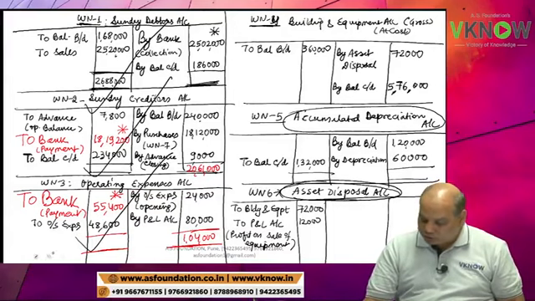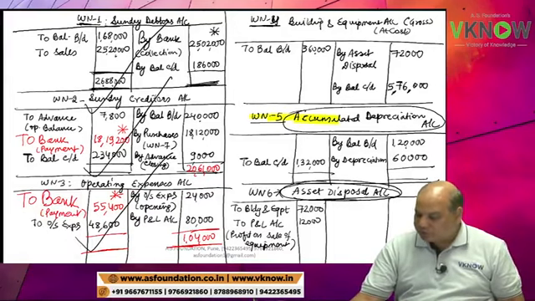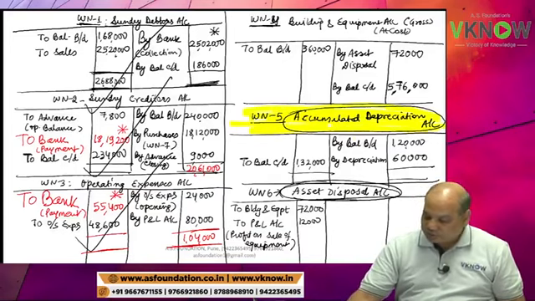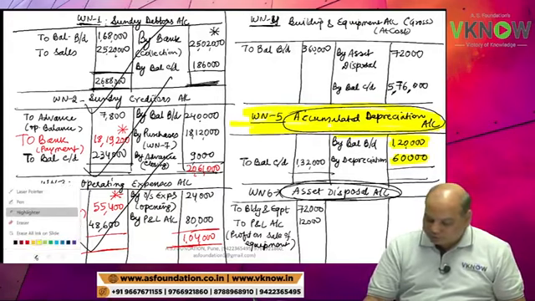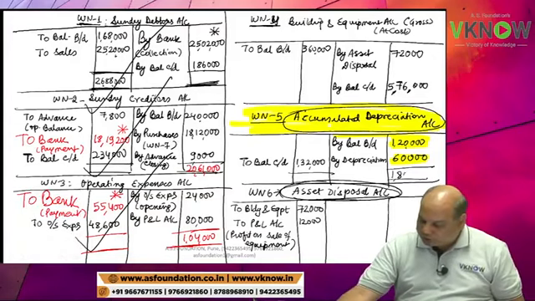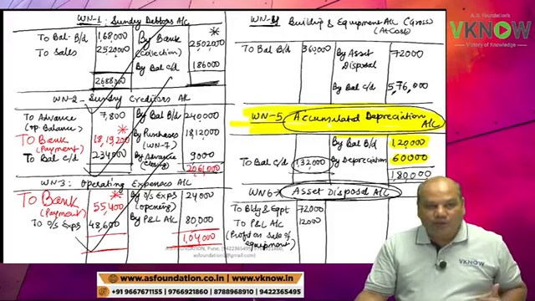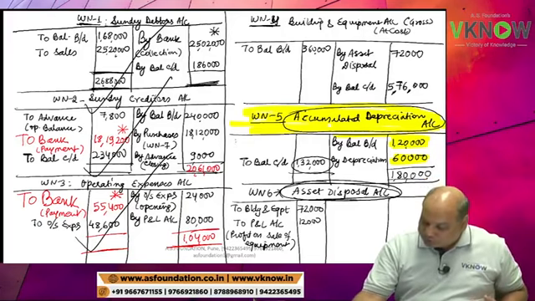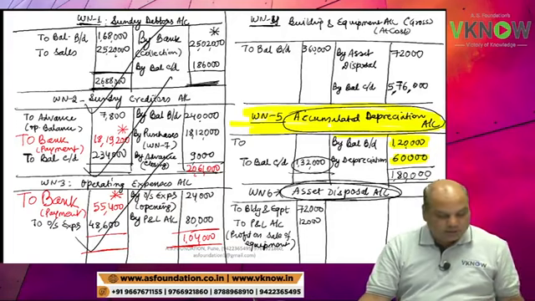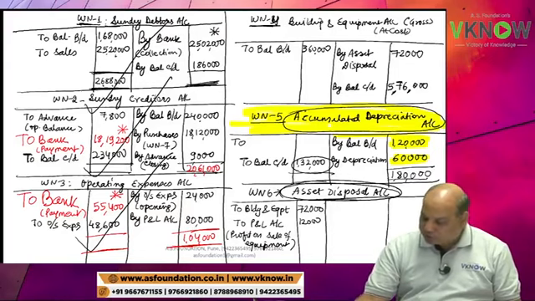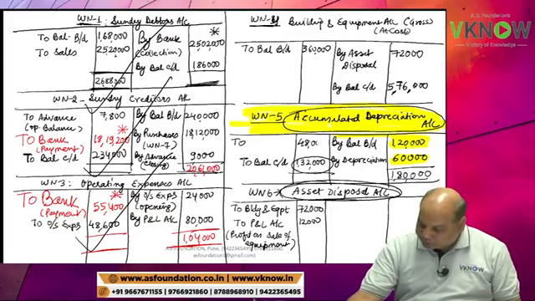Now if you look at the accumulated depreciation account, working note 5, it is not tallying. This account credit side is 120 plus 60. Credit side means total depreciation provided till date. But the balance here is only 132. So there is some missing figure on the debit side. And what is that missing figure on the debit side? 180 minus 132 is 48,000.